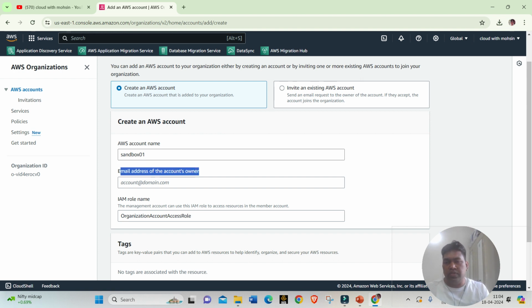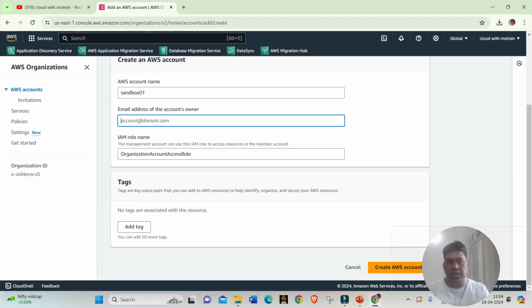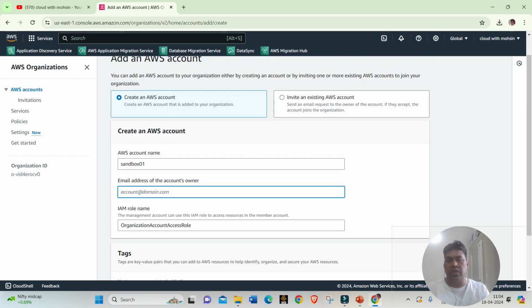Please note this is very important. The email address that we specify should be unique, it should not have been used earlier in your AWS, and I'll show you why. If I use the existing email address that I'm using with my management account, my request will fail. So it should be an email which is not used so far.